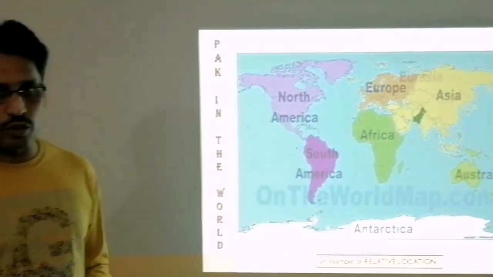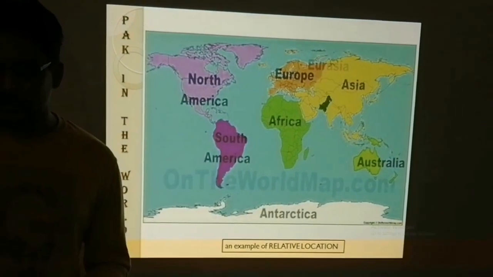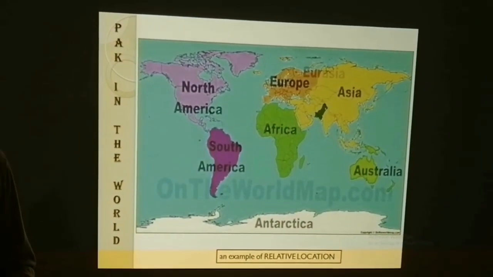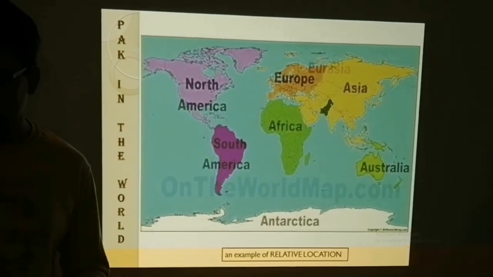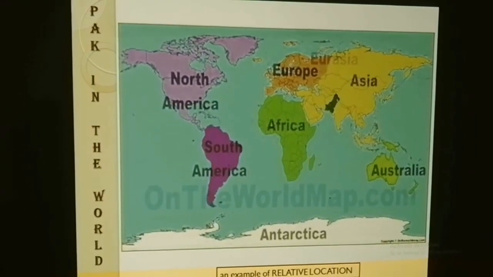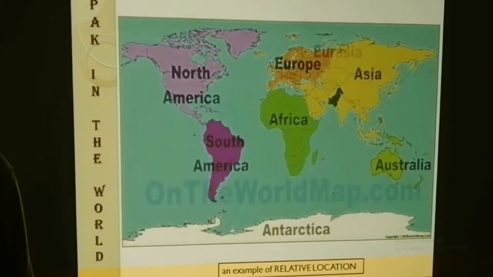You can see the relative location of Pakistan. Here on the continent map, you can see there are 7 continents: North America, South America, Europe, Africa, Australia, Antarctica, and last but not least is Asia, in which Pakistan lies.